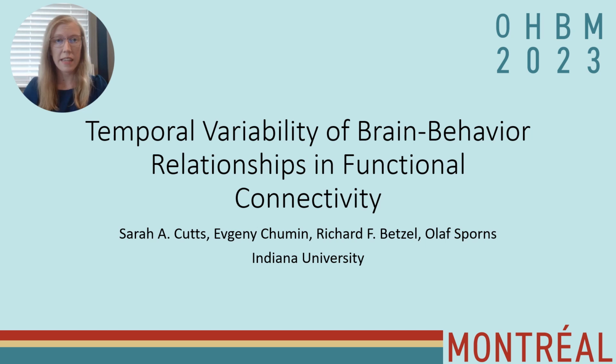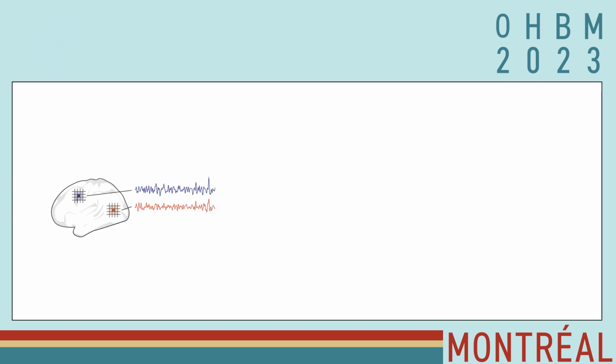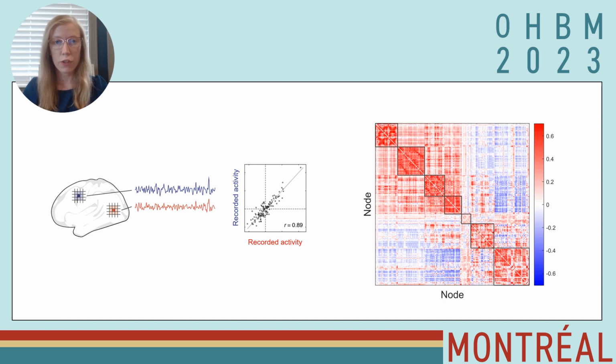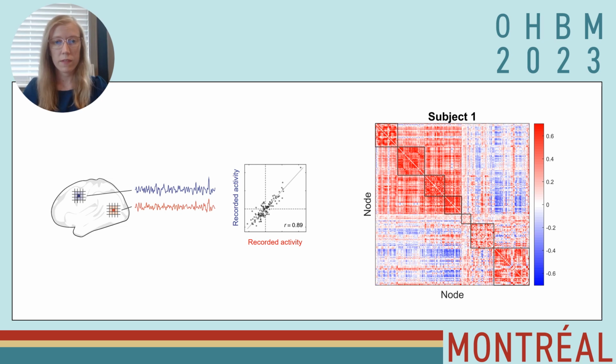Here I'll be discussing how brain behavior correlations and fMRI functional connectivity vary over time. Functional connectivity can be easily computed by taking the correlation between the bold signals of two brain regions. Then taking these correlations for every pairwise combination to create a functional connectivity matrix that you can average over a group or look at individual subjects.